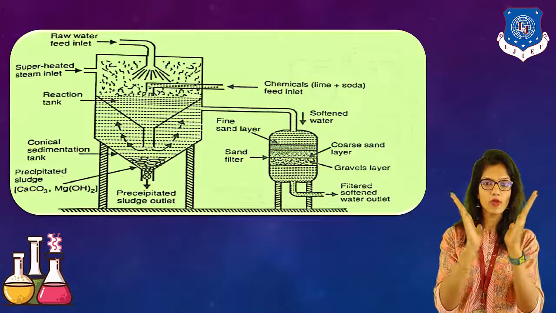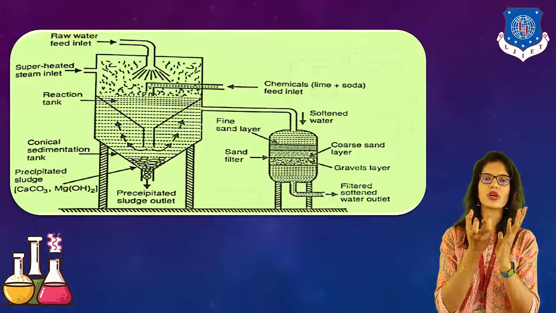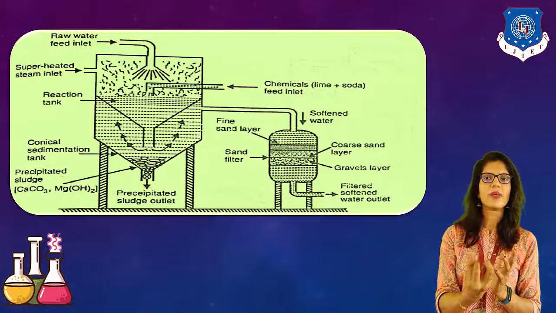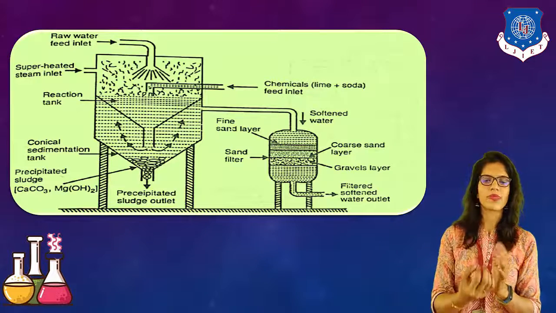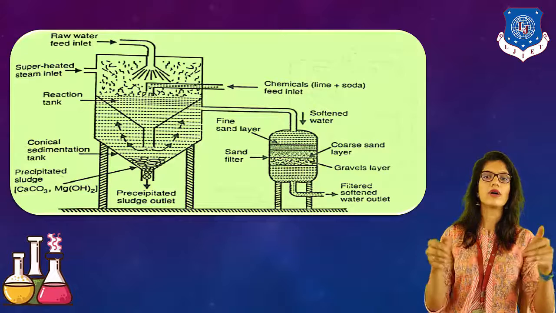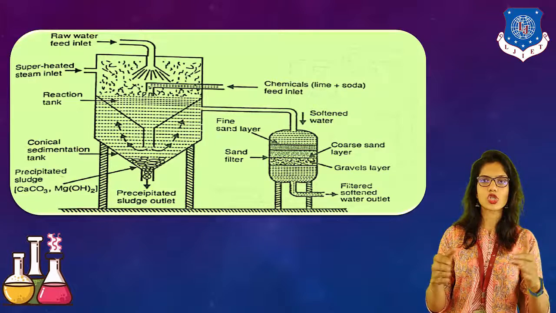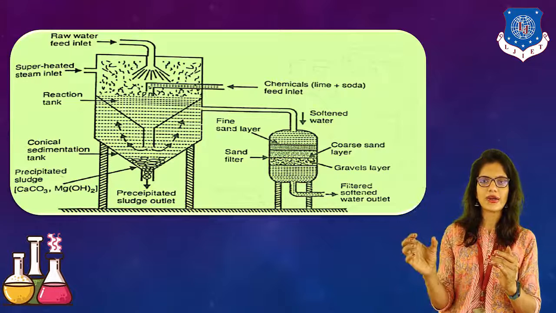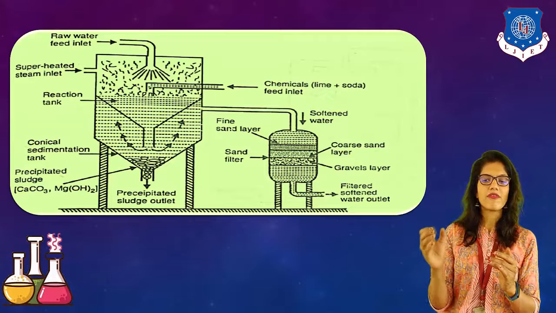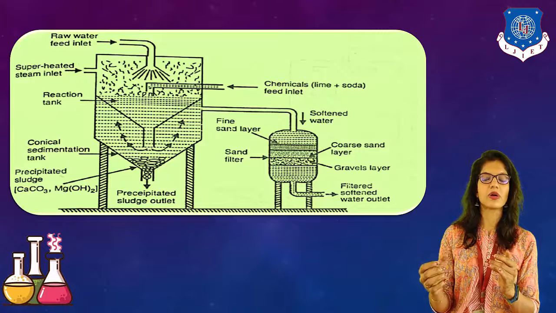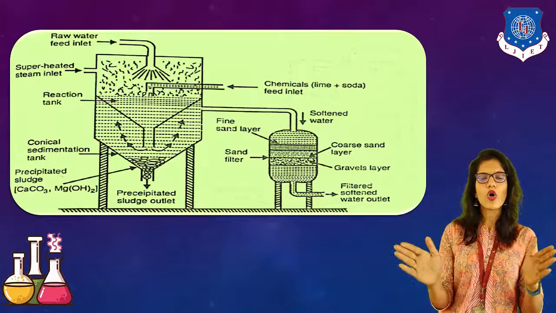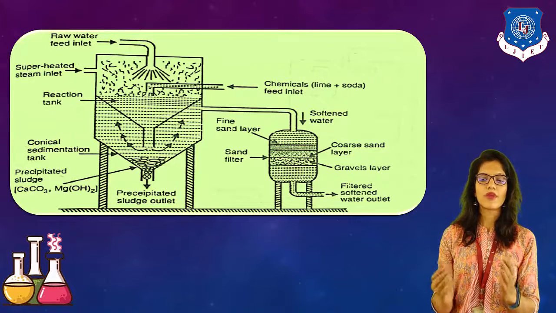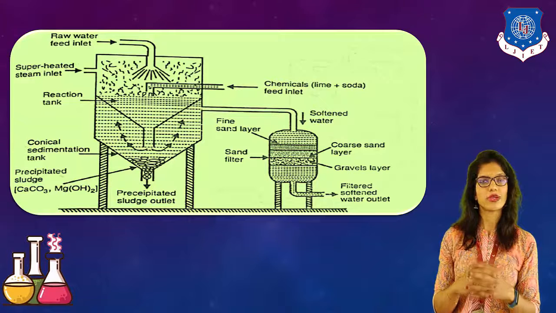Now when they move to the sedimentation vessel, the reaction occurs, and the sludge will be taken out from the bottom, while the soft water will be moved out from the sides. It will move to the filter tank. In the filter tank, we have three different layers: fine sand layer, coarse sand layer and gravel layer, which is a sand filter. And when all the impurities are removed, we will obtain softened water.